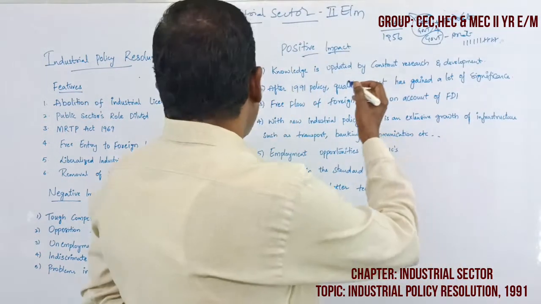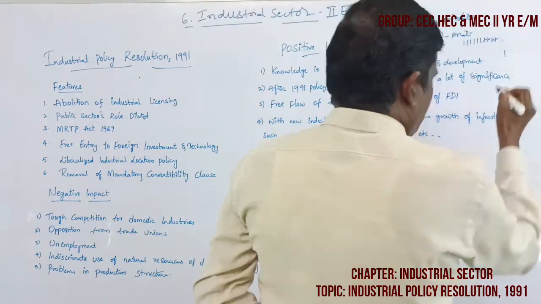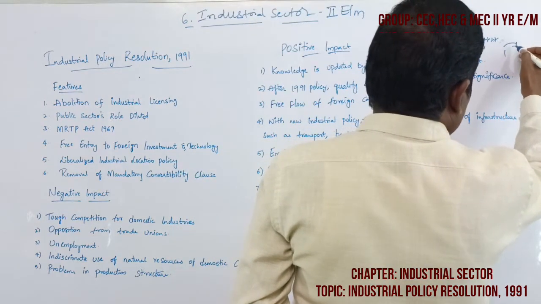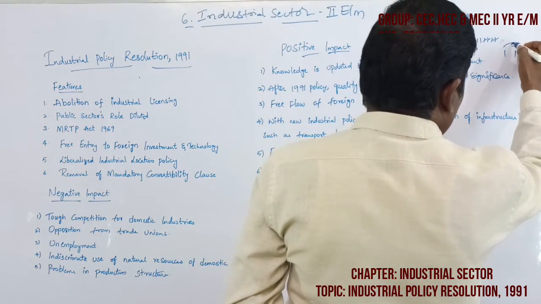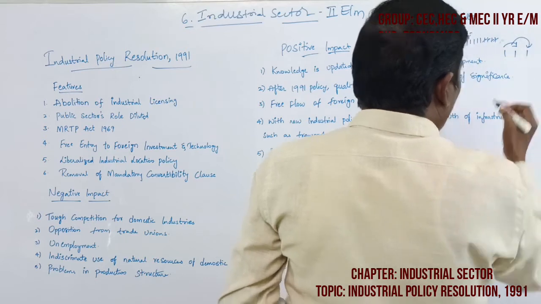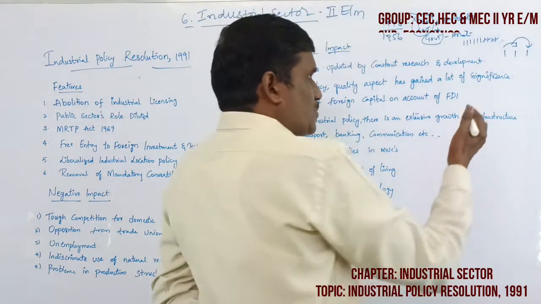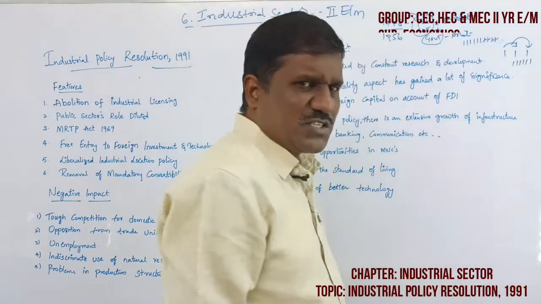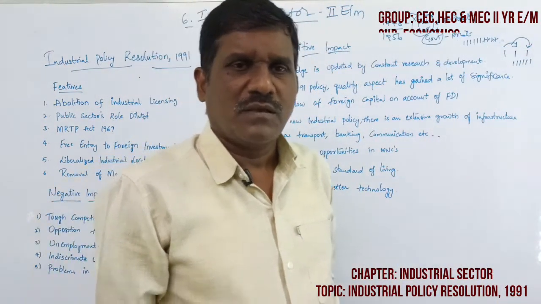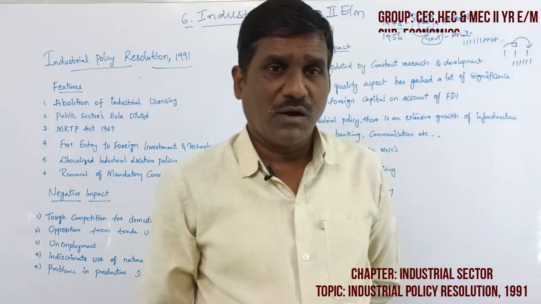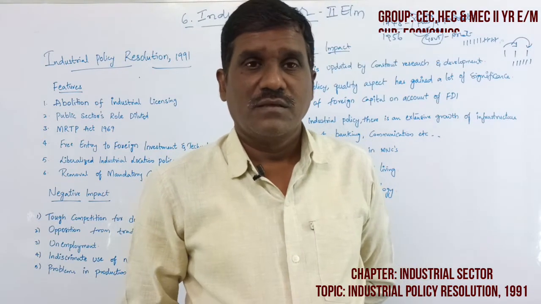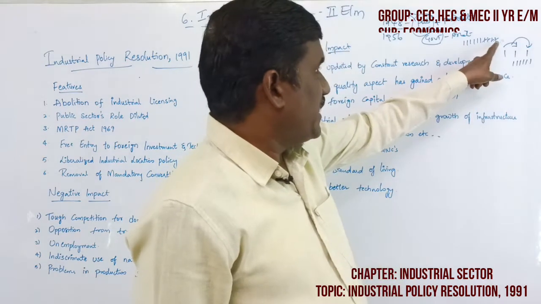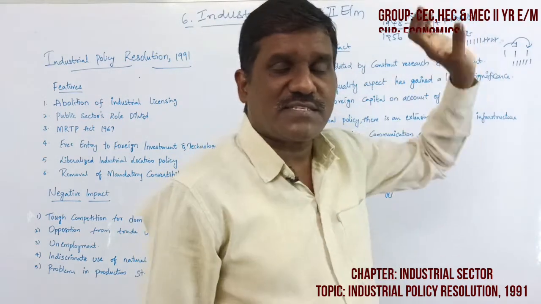Once again, try to understand. Suppose one industry is there. When we get more profits, the profit will be used for the establishment of another industry, and that profit again for another industry. So this is the need. It is possible to establish a number of industries, but the government sector is not getting profits because the industries go into industrial sickness.